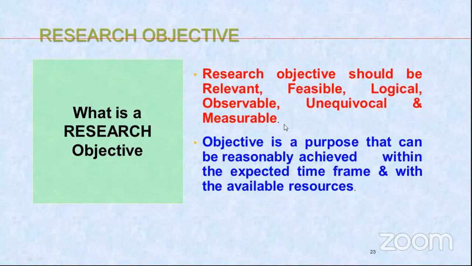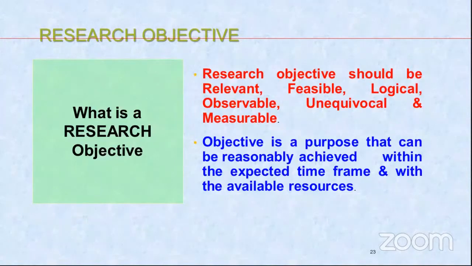Now, this becomes very important. It has to be observable and measurable. Some research objectives may not be completely measurable. Which kind of objectives may not be completely measurable? Whenever you write research objectives, generally the first objective and the last objective may not be measurable.